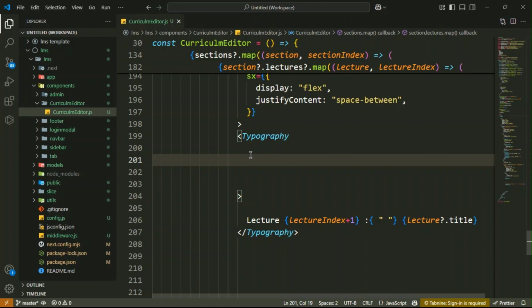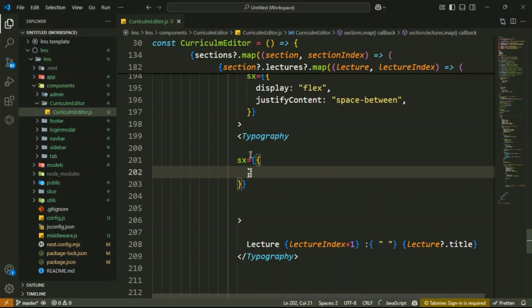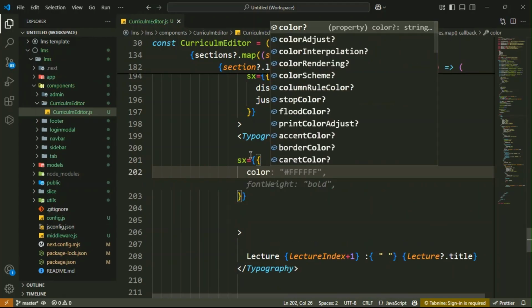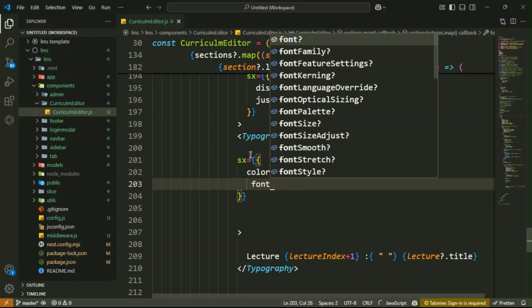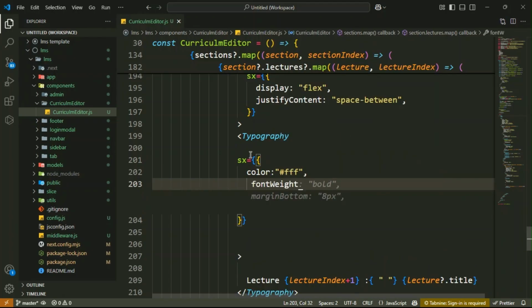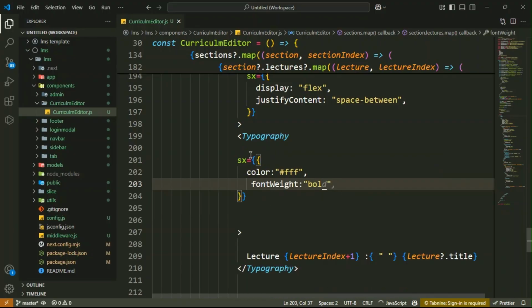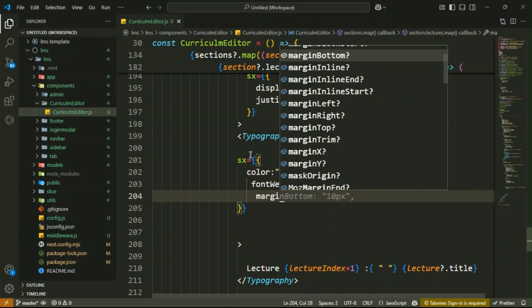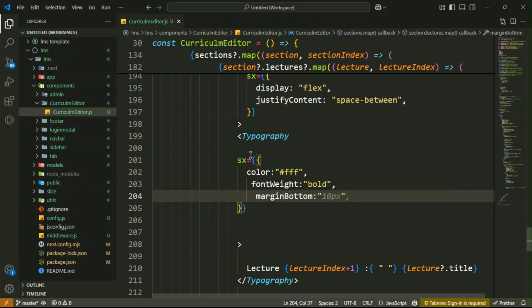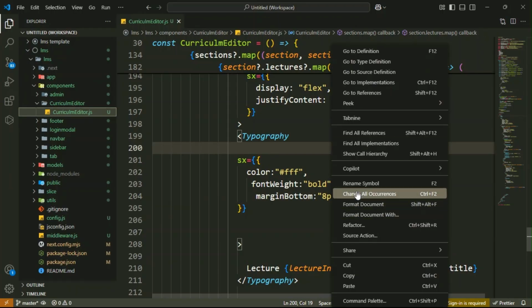So let's add the color, which is hash fff. Then font weight bold, then margin bottom 8 px. Got it? So let's format your document.